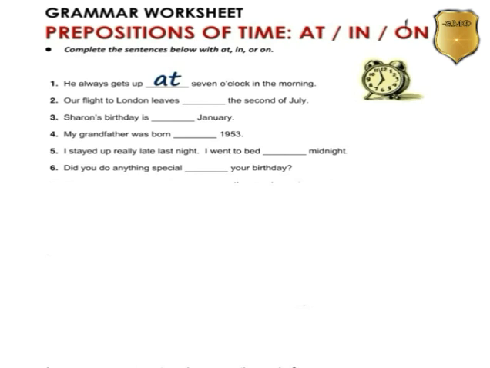First, he always gets up dash 7 o'clock. 7 o'clock is exact time or clock time. That's why we use "at". Next, our flight to London leaves dash the 2nd of July. Here 2nd of July is a date. Remember, even if July is given, it doesn't mean they are talking about the month name. If they have mentioned 2nd July or 23rd June, they are talking about a particular date. If only July or only June is given, then they are talking about the month. For a month we use "in", for a date we use "on". So here they are talking about 2nd July, so we use "on" 2nd July. First answer: on.